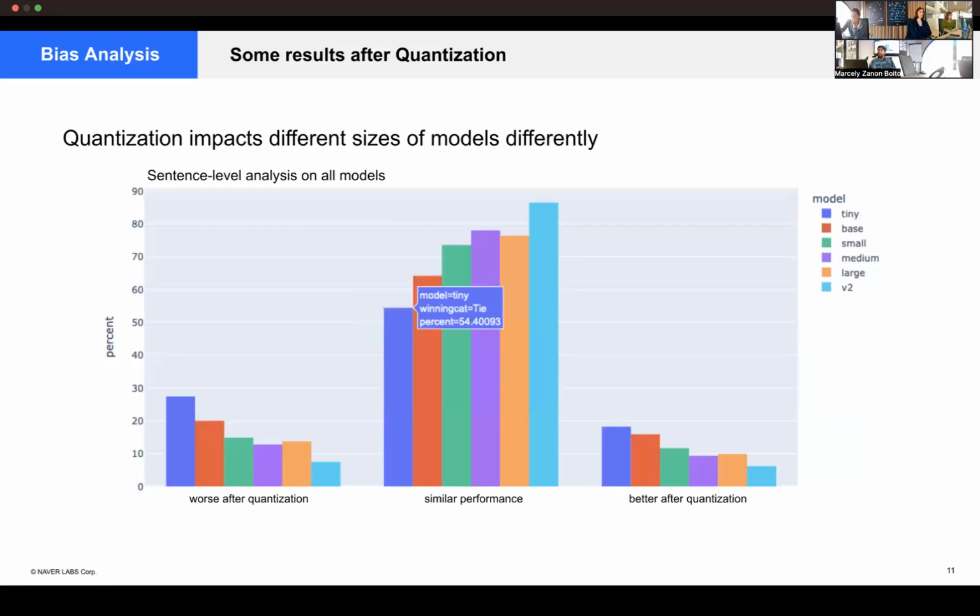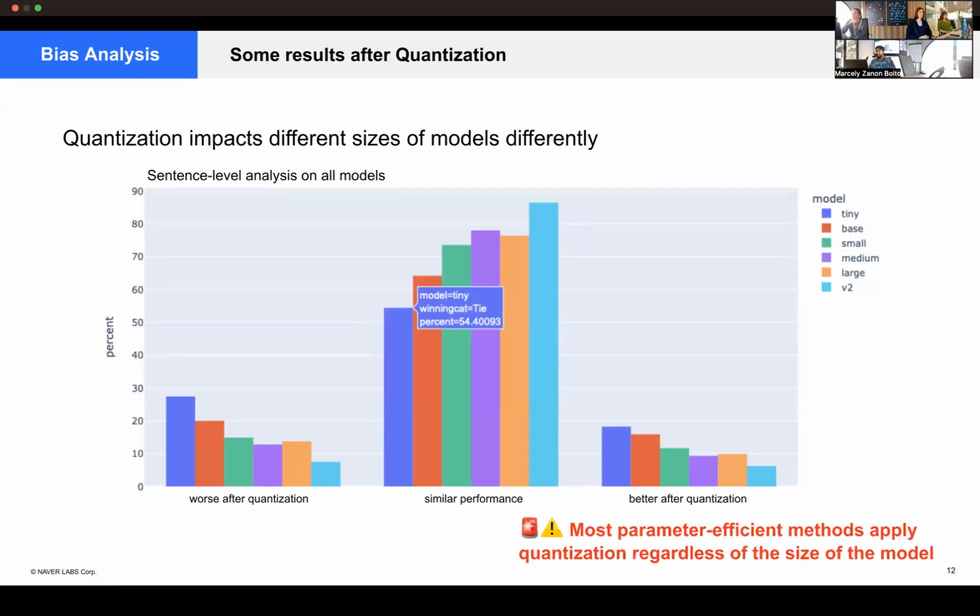Also, more dramatically, quantization impacts different sizes of the models differently. In the large-v2 model, which is the best model, a bit more than 10% of the sentences are impacted. For the smallest model, tiny, almost half of the sentences are impacted by quantization, which means that this method is really impacting half of the cases here.